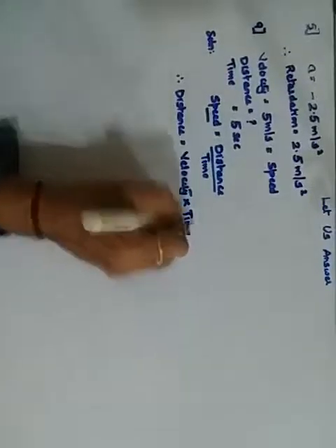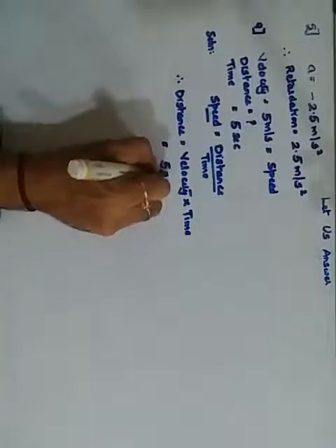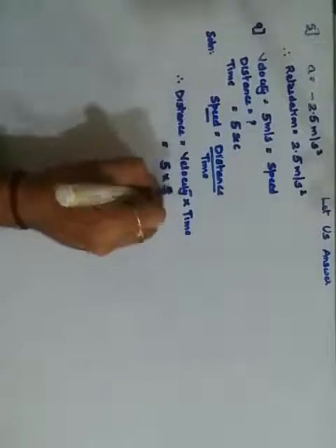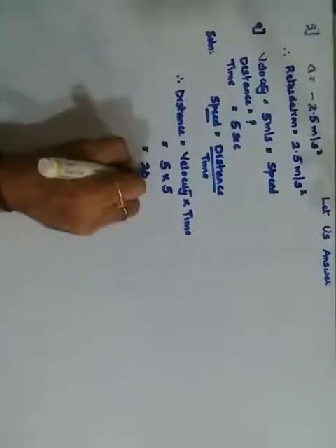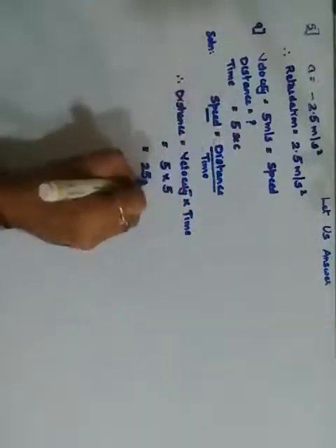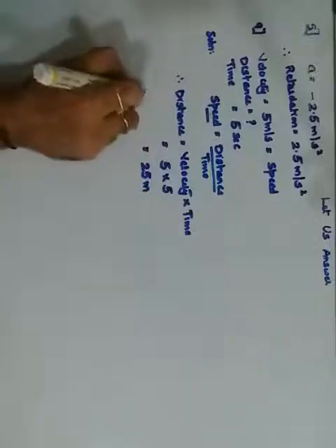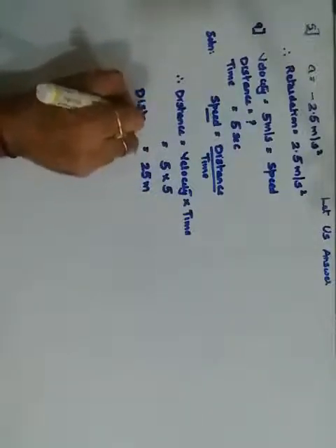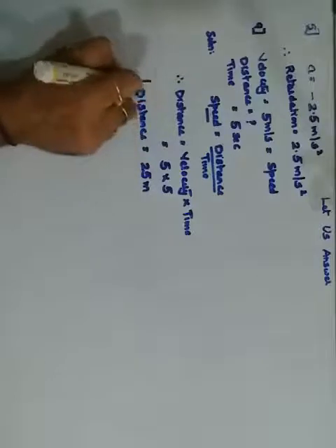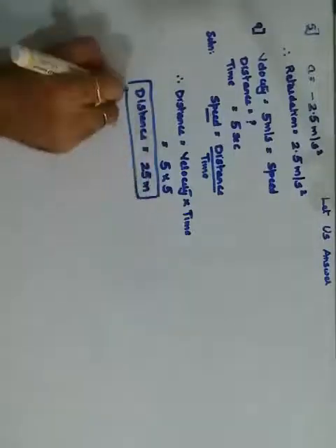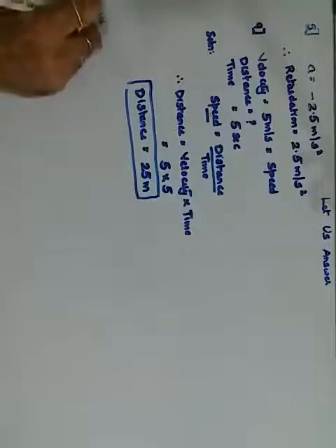What is the velocity given to you? It is 5, multiplied by the time interval given, 5. Therefore the distance covered will be 5 into 5, 25. It is given in meters per second, therefore the unit for distance is meters, and the distance covered is simply 25 meters. Getting it? Simple one.